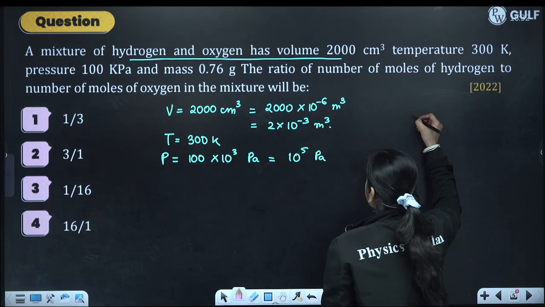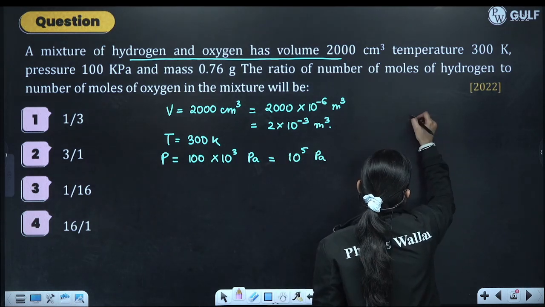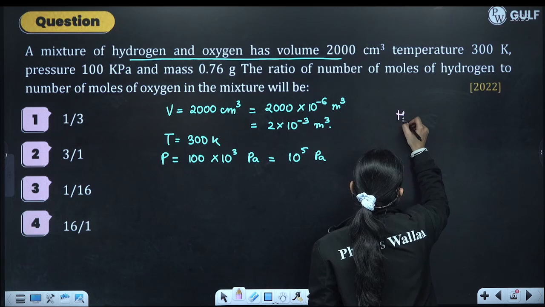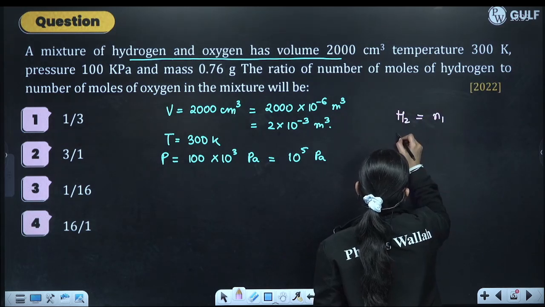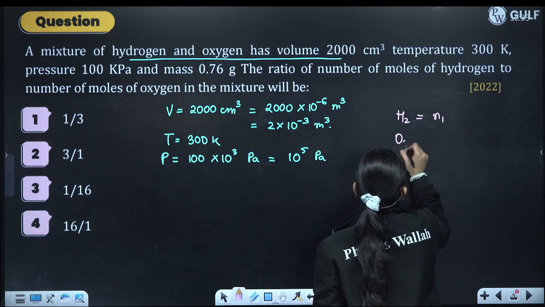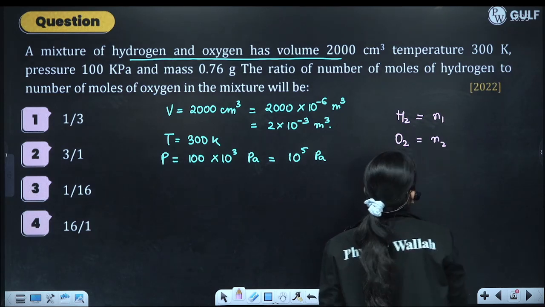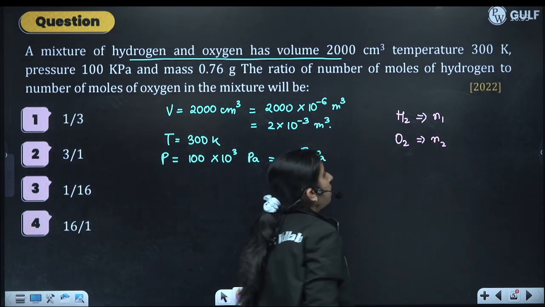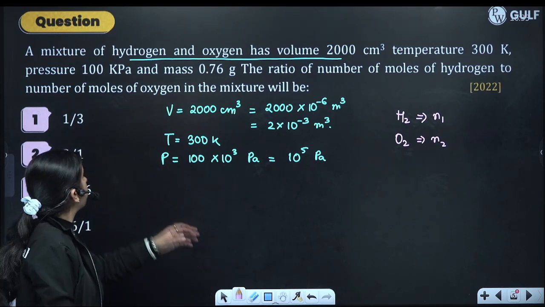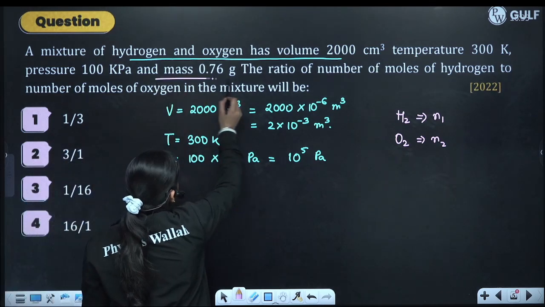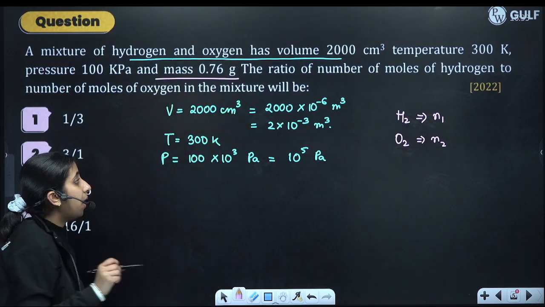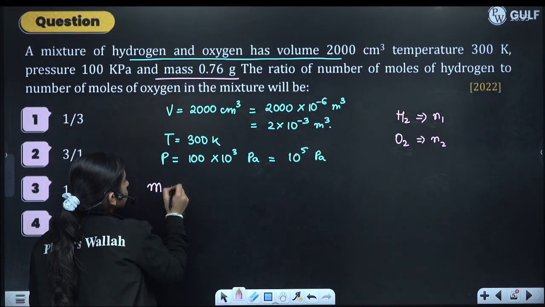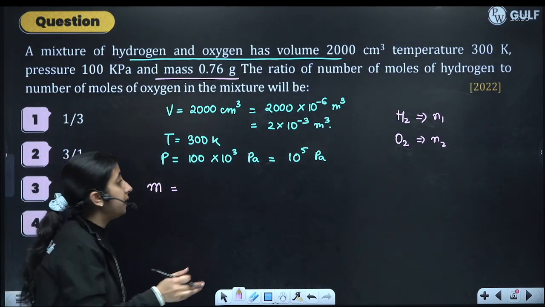So let us take the number of moles for hydrogen as N1 and for oxygen as N2. Hydrogen N1 moles and O2 N2 moles. Mass is 0.76 gram. So how much mass will the volume contain?